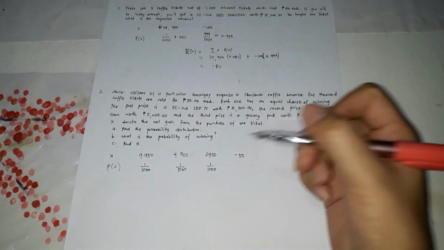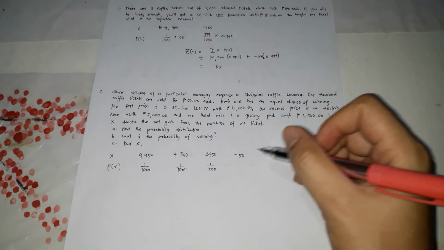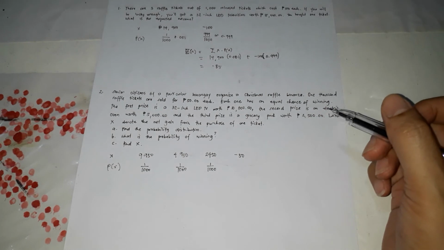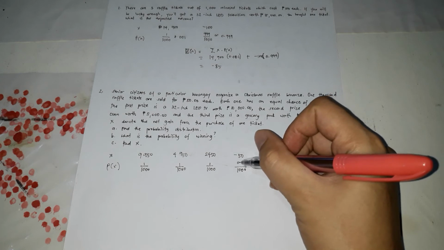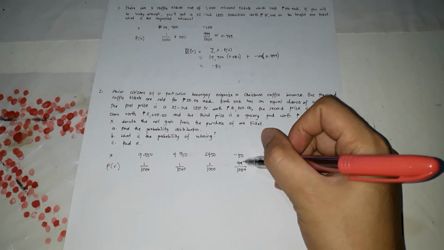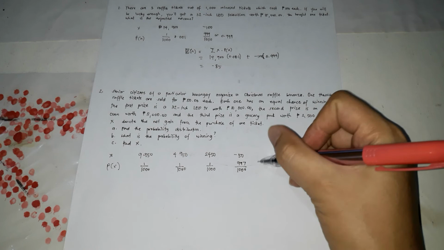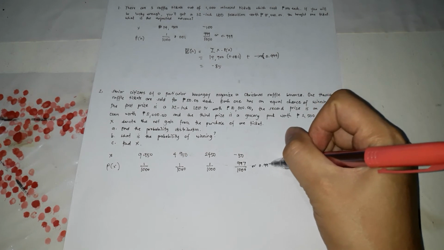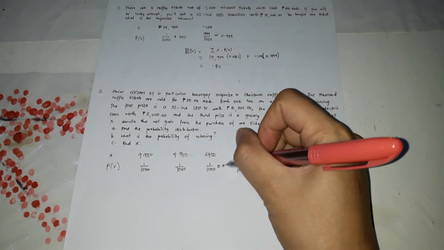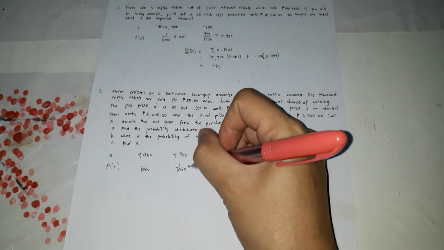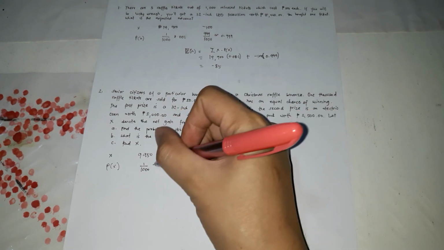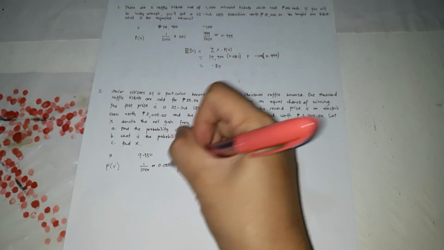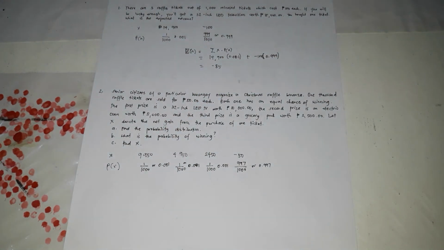So 1 out of 1,000. For the negative 50, how many lose? Out of 1,000, the ones who lose are 997, or 0.997. The others are 0.001, 0.001, 0.001. So that's the probability distribution.